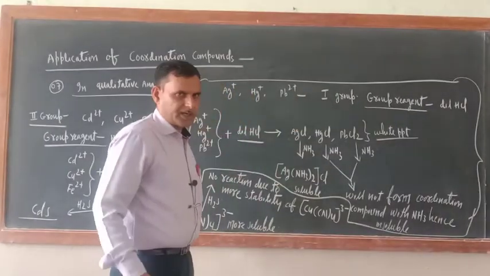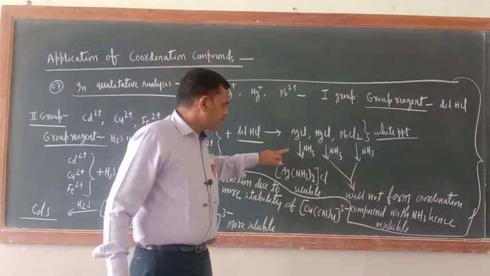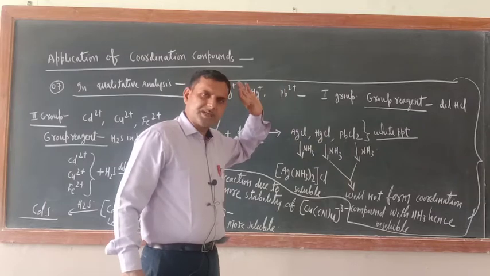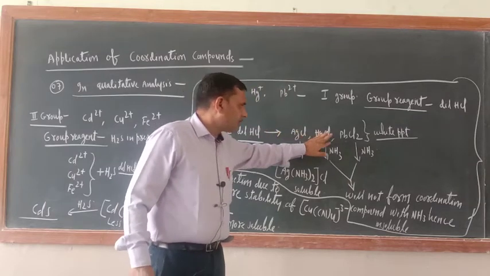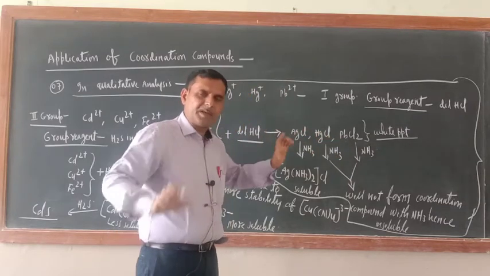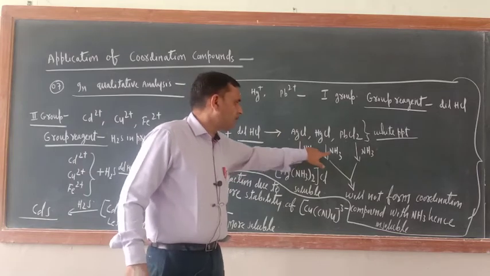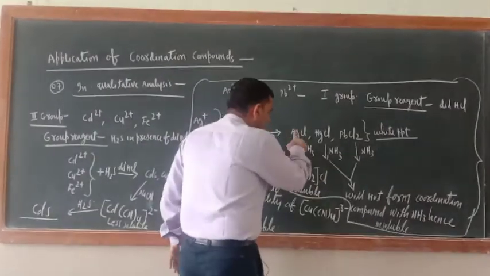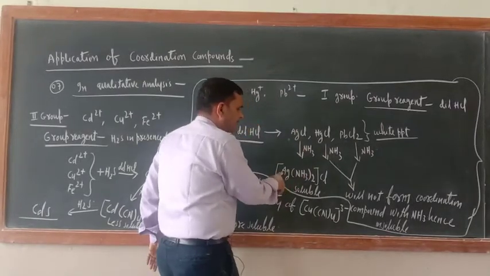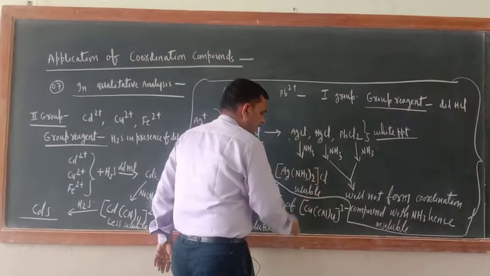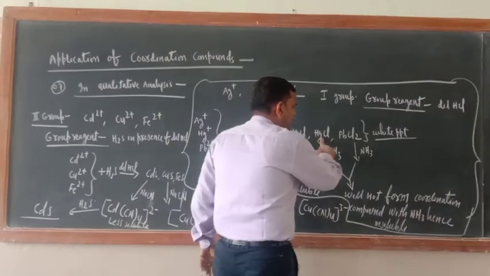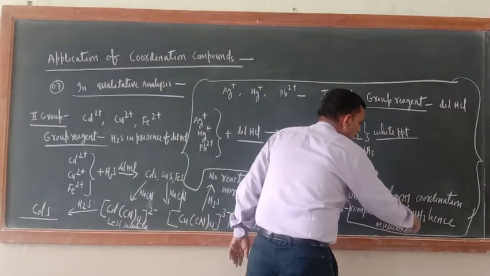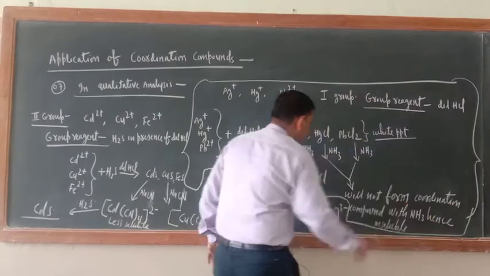Now try to understand. This white precipitate is of AgCl, HgCl or PbCl2. When this precipitate is treated with ammonia solution, NH3 solution, only Ag will form this complex, [Ag(NH3)2]Cl, a soluble complex. HgCl and PbCl2 will not form a coordination compound with NH3, hence they are insoluble.